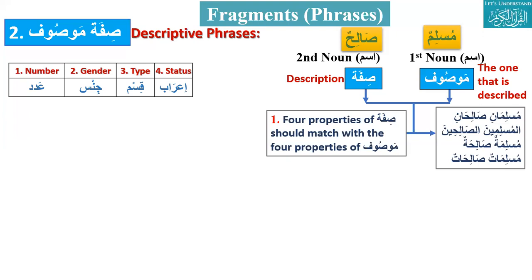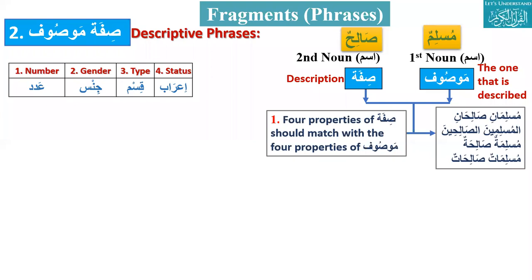Okay, what are the conditions for mudaf? It should be light: no tanween or noon sound, and it does not take al. These are the two conditions: light, and no al. And what about mudaf ilayh?